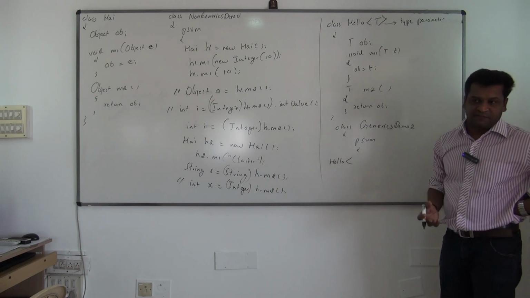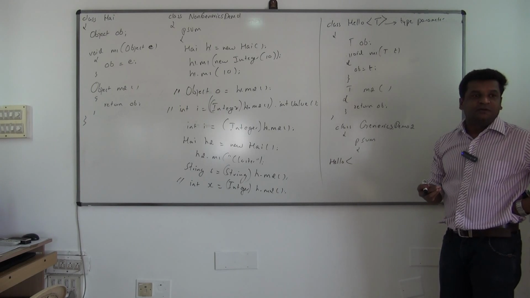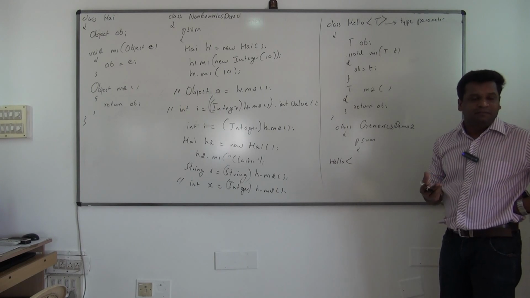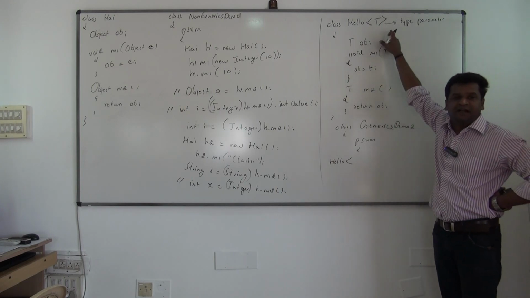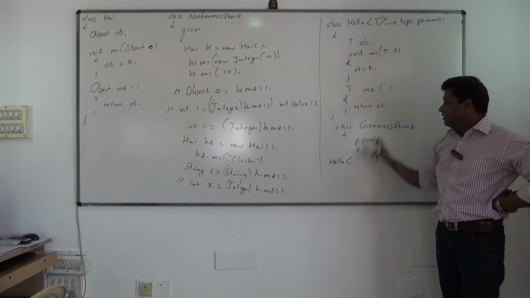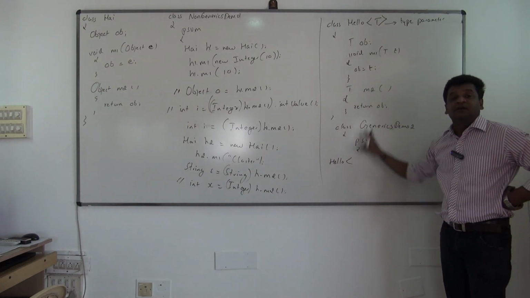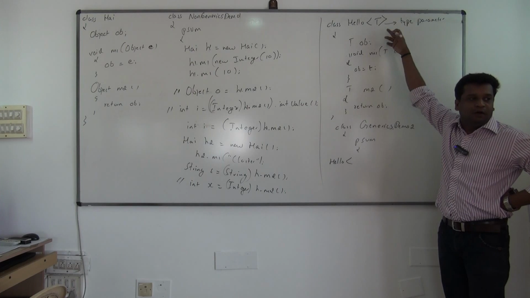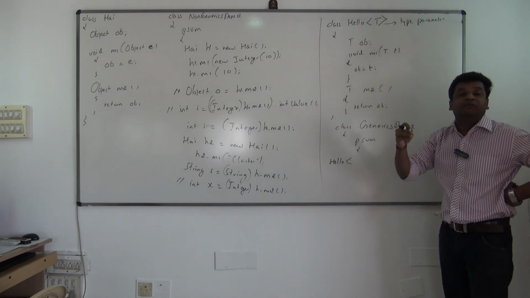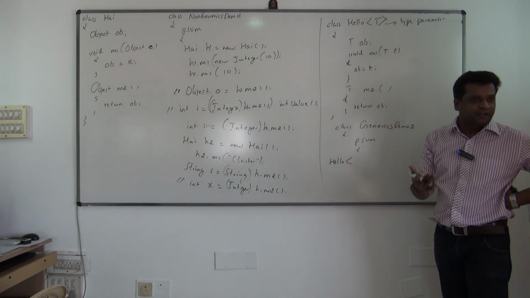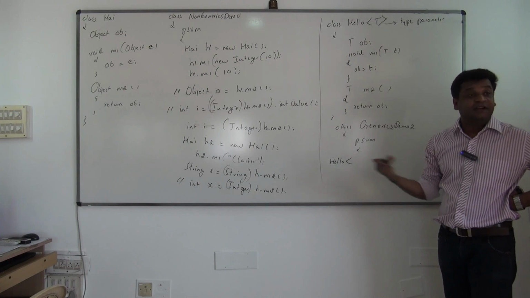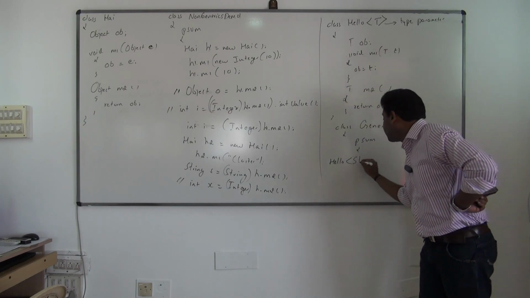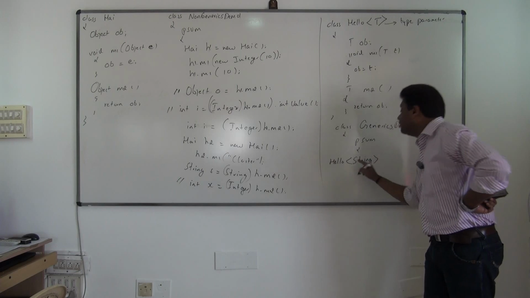From here, generics starts. Understood? When you define it with the class, it's called a type parameter. And when you give the type of object you want, meaning Hello should be created with what type of object, integer type or string type, that you specify here. This is called a type argument.